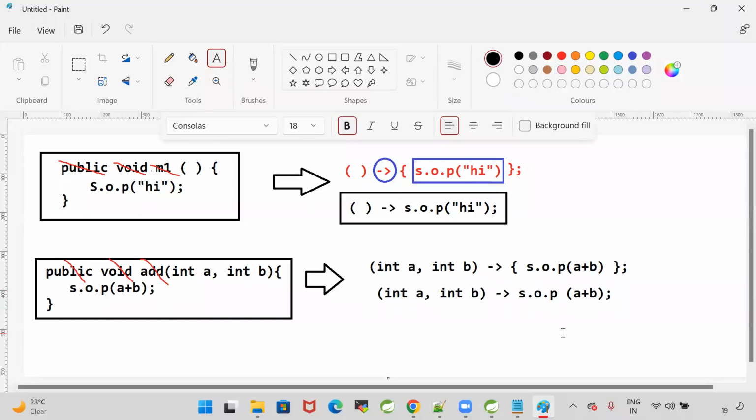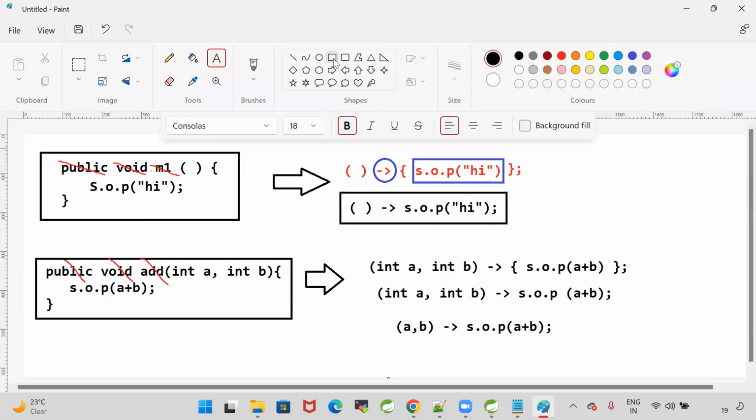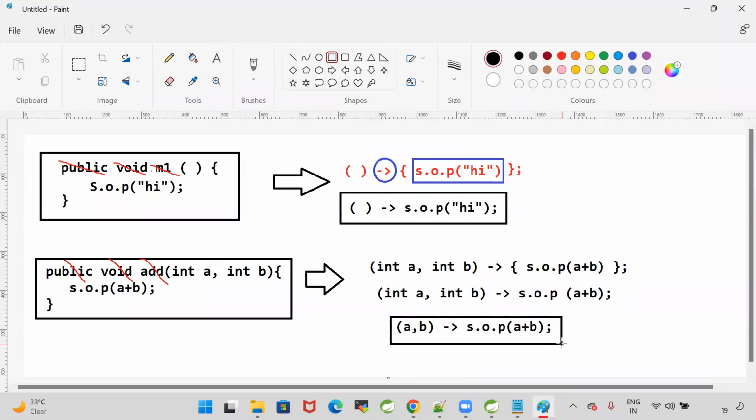Now here guys, whenever you are passing parameters for the lambda, specifying the data type is also optional. a comma b, simply you can take, System.out.println of a plus b. Based on the values that you are supplying, lambda will understand what the data type is. If you pass int values, it will perform the sum. If you pass string values, it will perform concatenation. So this is the simplest form of the lambda, which is equal to the add method.